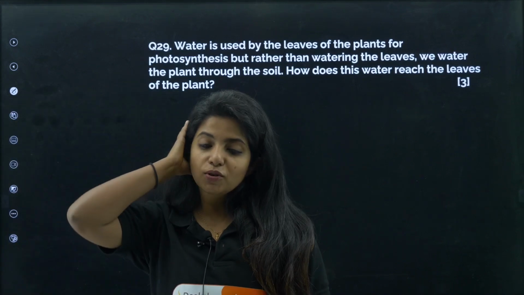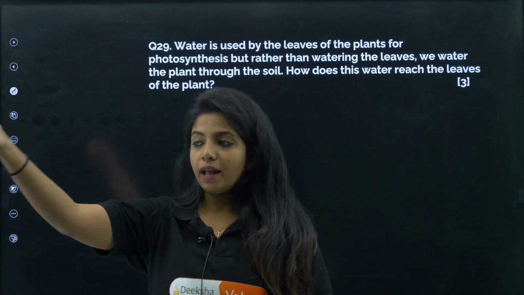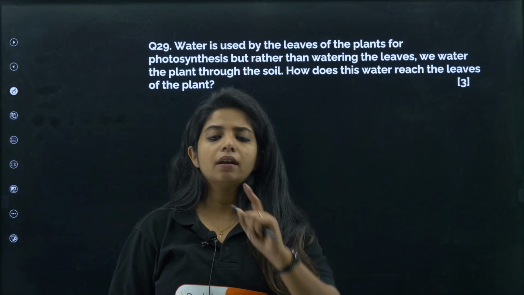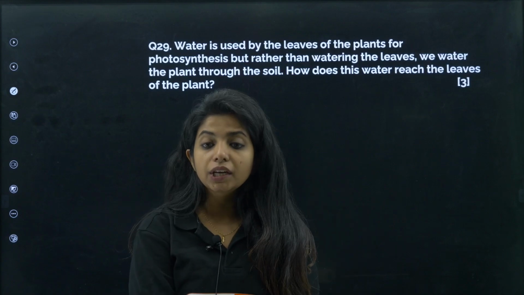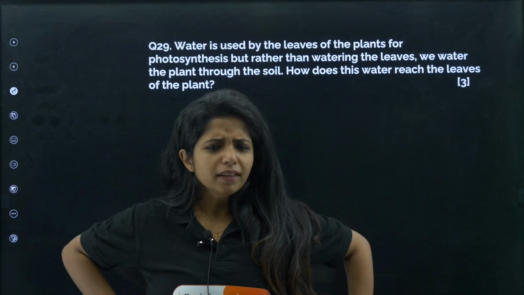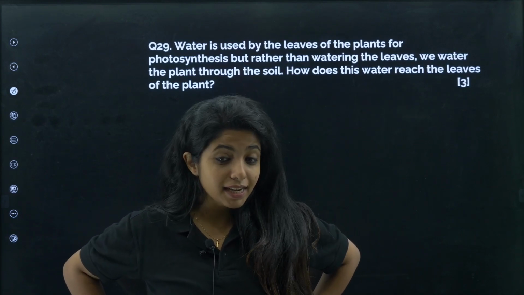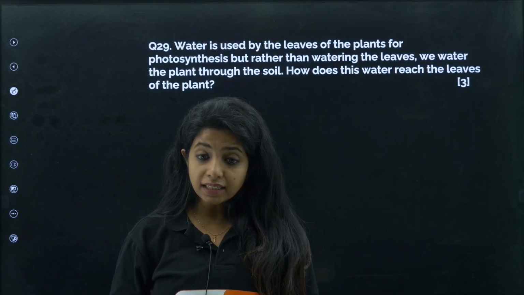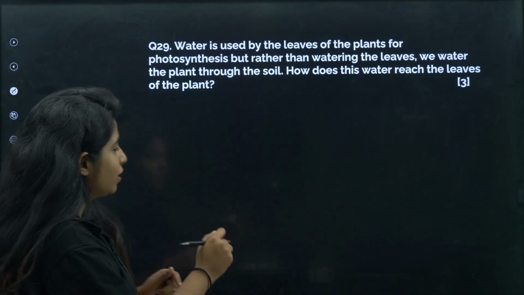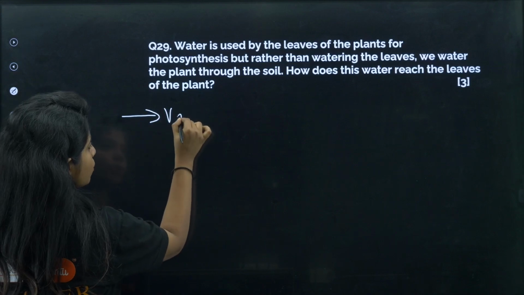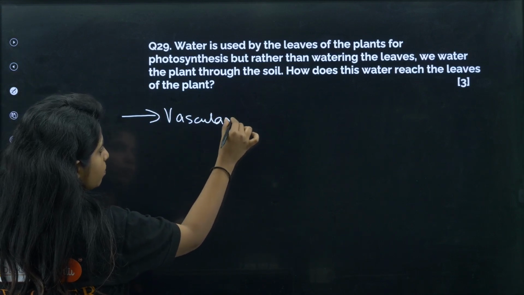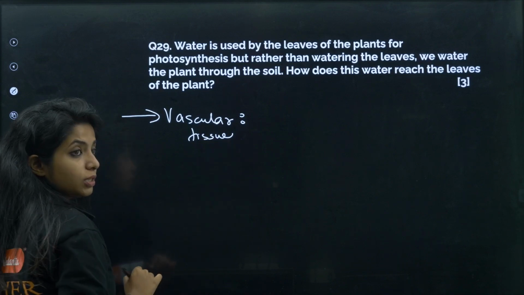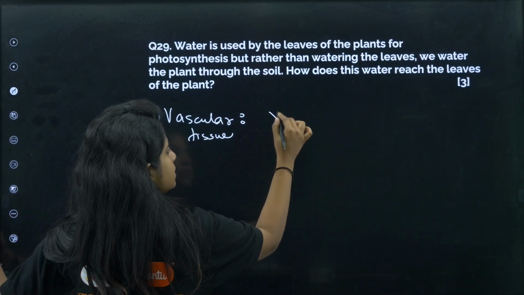So people sometimes, when I was a kid, I used to water plants like this. I used to make them take a bath. But my father used to come and say that no, you should not be putting it there, you should be putting it in the soil region. I didn't understand then until I reached a class where the teacher explained really well how plants actually take in water. So the vascular tissue which is responsible for taking in water is what, my dear children? It is xylem.